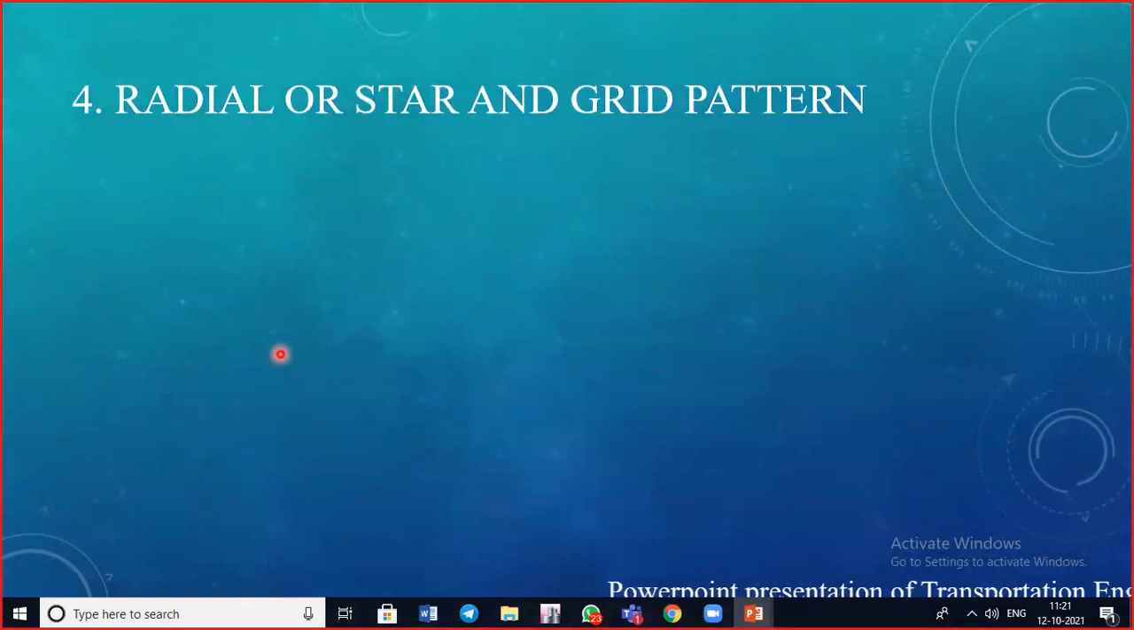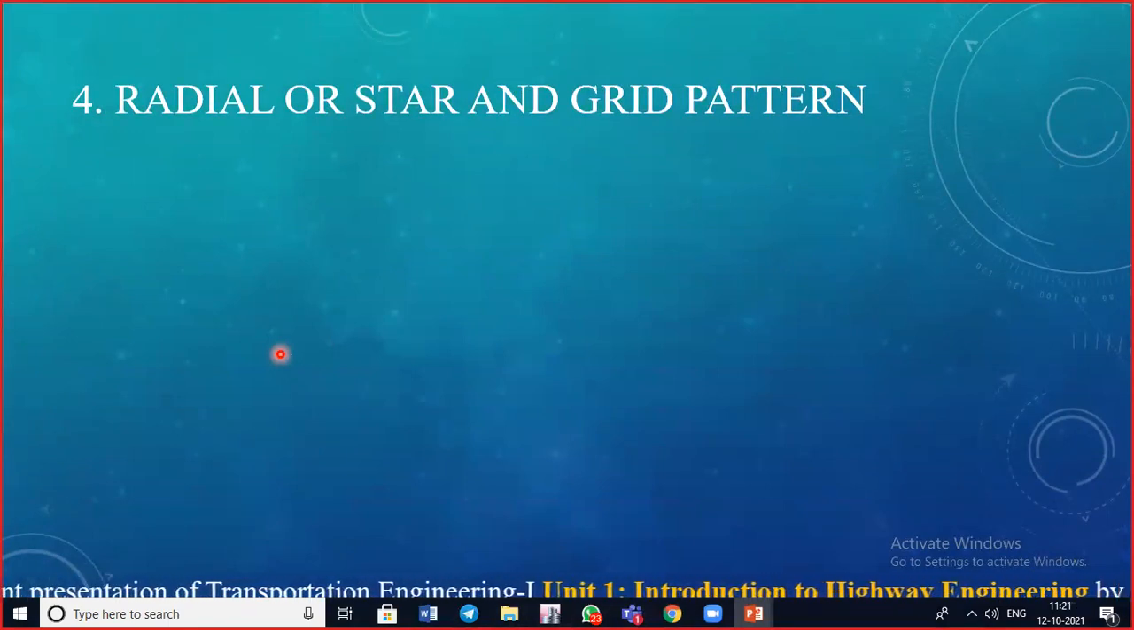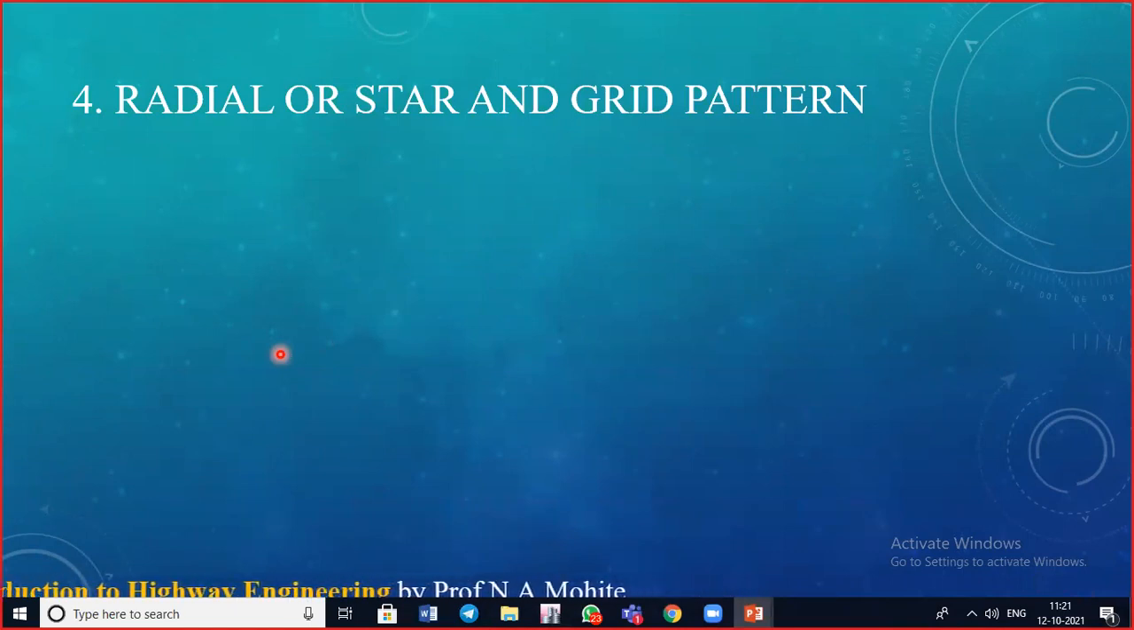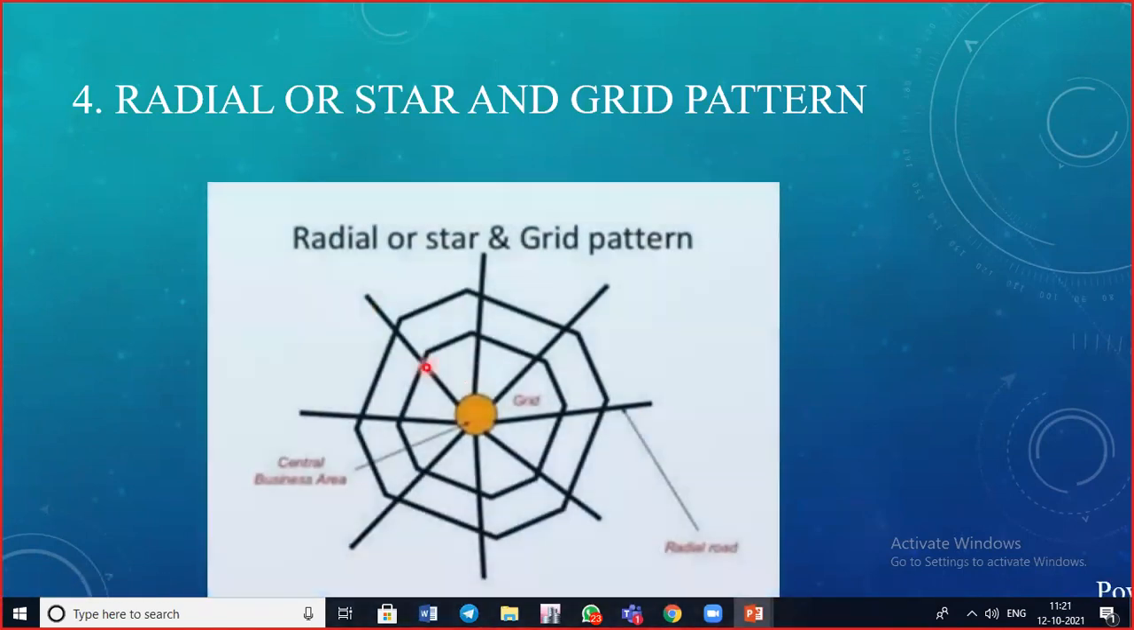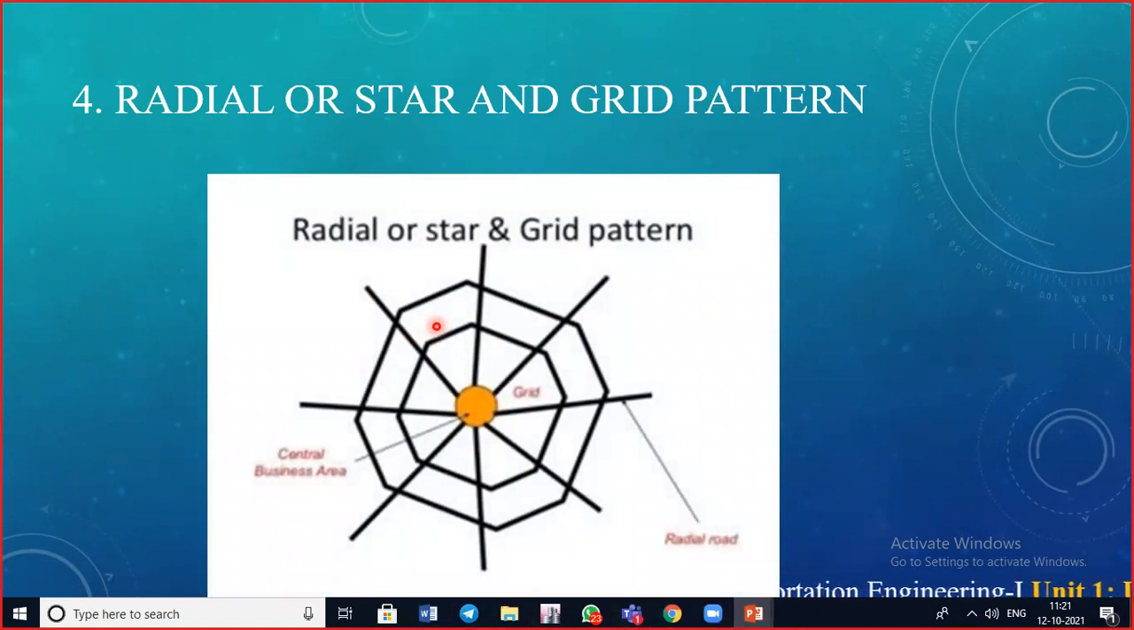Moving further to the fourth type, that is the radial or star and grid pattern. Here you can see the radial or star and grid pattern. This pattern is formed by the combination of star and grid patterns. You can see the grid, and it looks like a star. As in the previous one, a radial network of roads radiates from the center outwardly. These are the main radial streets, and they are interconnected by providing a grid pattern.